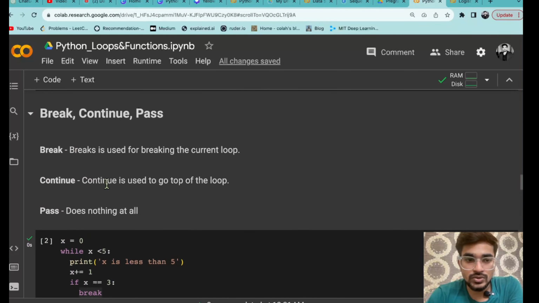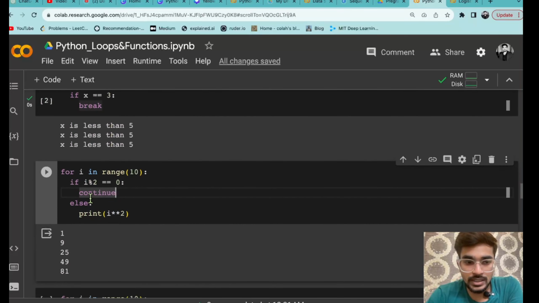So what does that mean? Continue is used to go to the top of the loop. So if this condition is true, that means you are continuing it. So all the blocks of code below this are not going to run. After this it will directly go to the top of the loop. So it is going to increment the value. So let's say it starts from 0. So the first condition will be 0 modulus of 2 equals to 0. Yes.